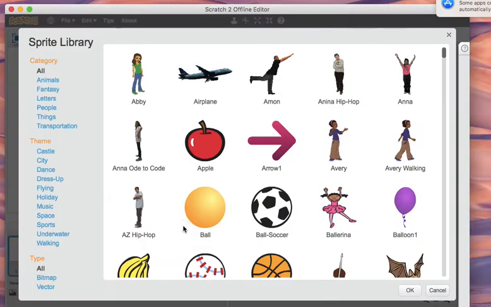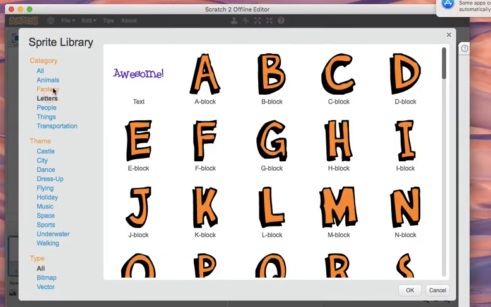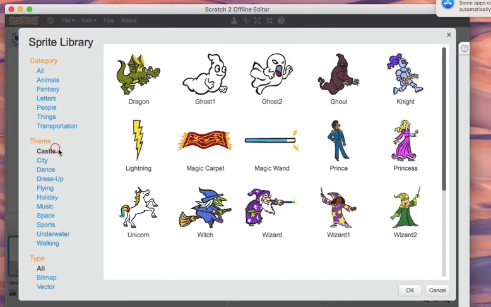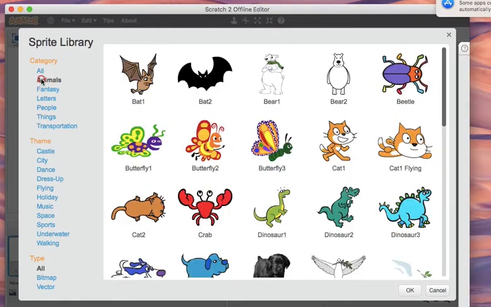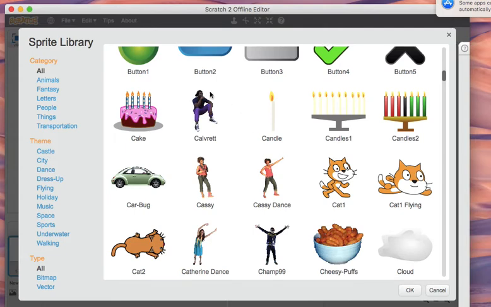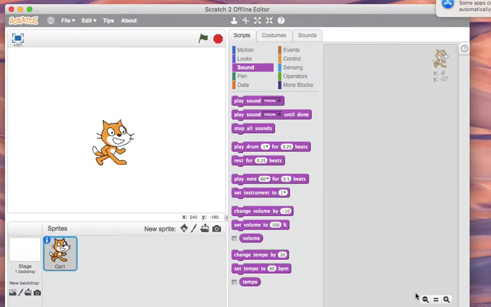Go to sprites and you can take anything. So I will take, what do I take, I will take the cat. Okay, so let's start. Go to sounds and go to the motions.